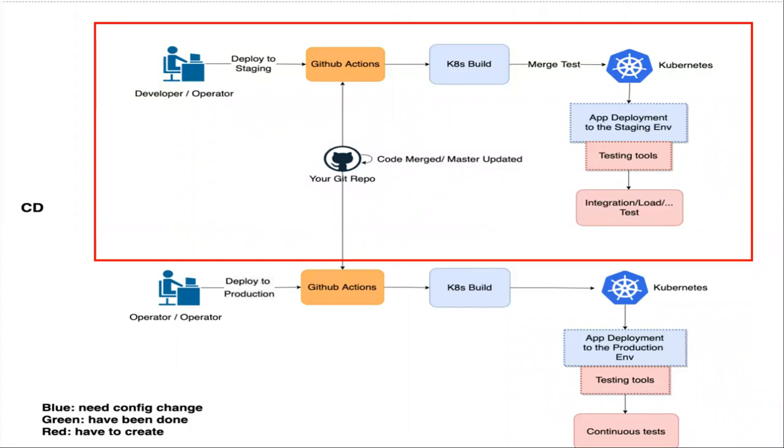This is an overview of CD pipeline. In this sprint, we build a staging environment in CD. Once we pass the test in CI pipeline, we can merge it to main branch. Then the GitHub action will be triggered by the event of push to main, and we will start to test the app in the staging environment. In this pipeline, we will deploy the app on Kubernetes and create a temporary test environment to run integration test and the load test. Here is a live demo after we merge the pull request into main branch.